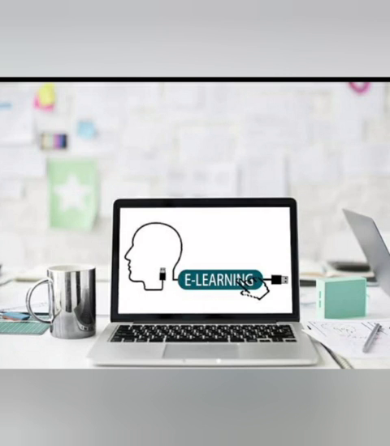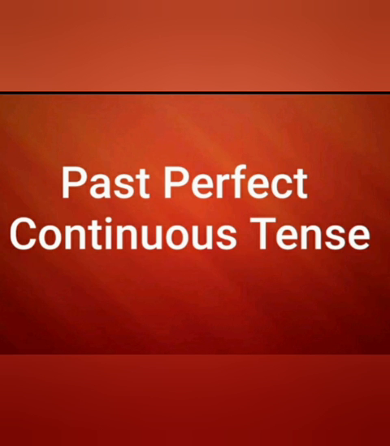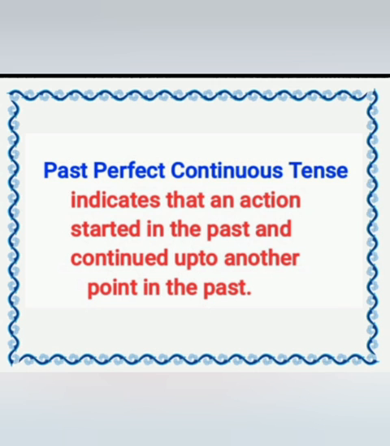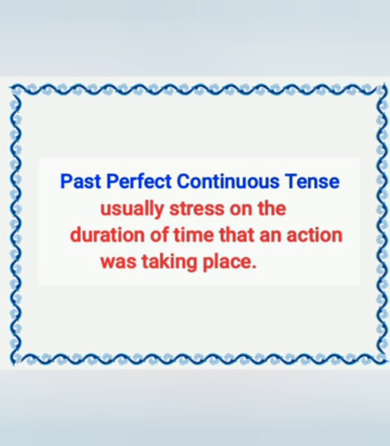Students, now we will learn about past perfect continuous tense. So let's start past perfect continuous tense. Past perfect continuous tense indicates that an action started in the past and continued up to another point in the past. Past perfect continuous tense usually stresses the duration of time that an action was taking place.